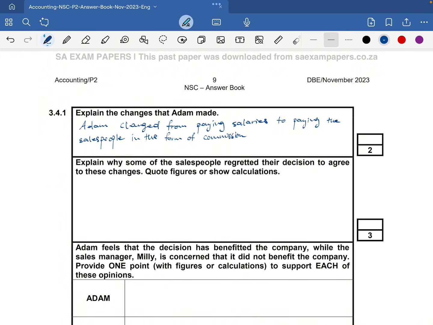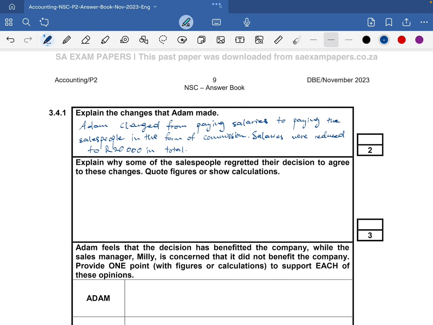So that's the change that we have noted. Also, the salaries were reduced to 20,000 in total. So that's the change you have noted.